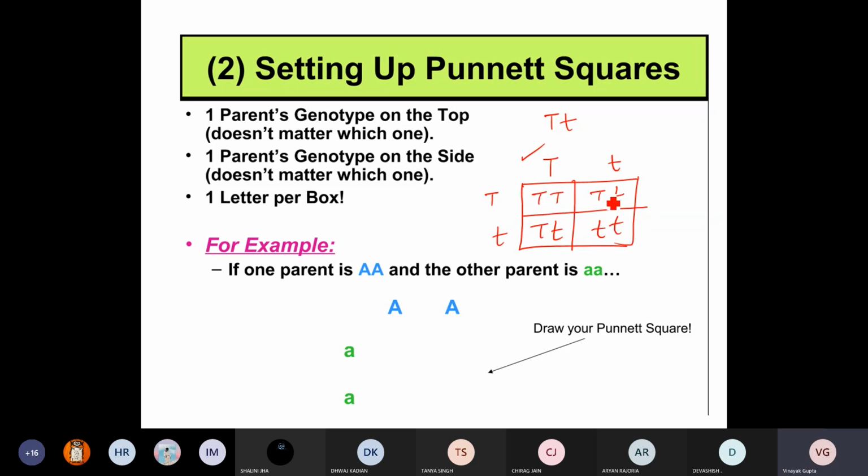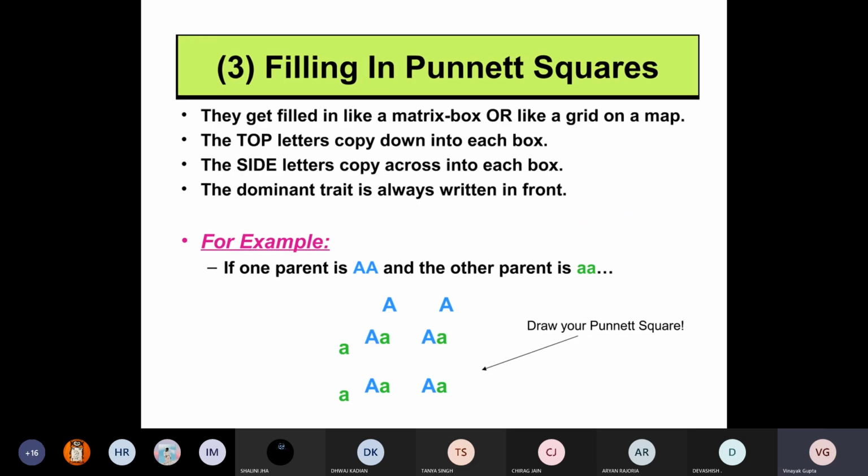And now easily you can see that you get 1:2:1 genotypic ratio, and phenotypic ratio is 3:1. So here tall, here tall, here tall, here is small. That means the phenotypic ratio is 3:1. So this is the strength of the Punnett square. The steps are: write down the gametes on the top and the left hand side, then fill all the boxes with those letters and calculate the genotype and phenotype ratios.